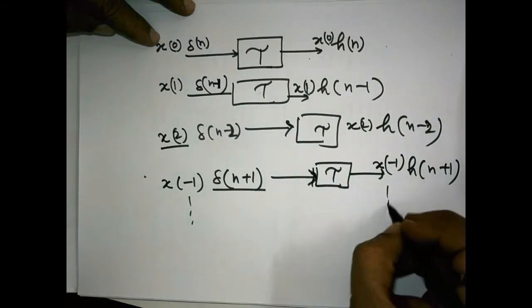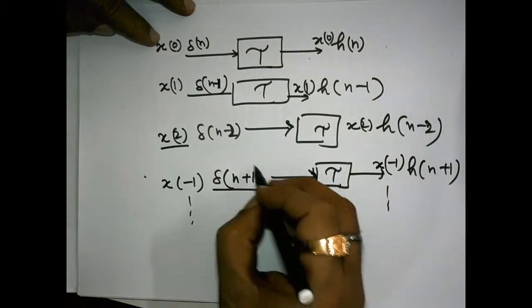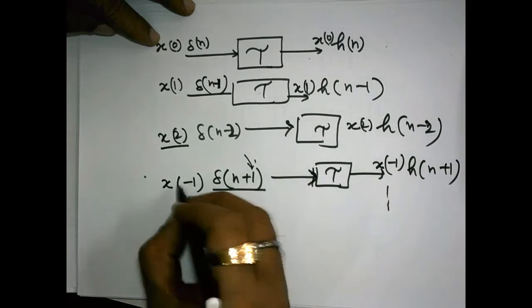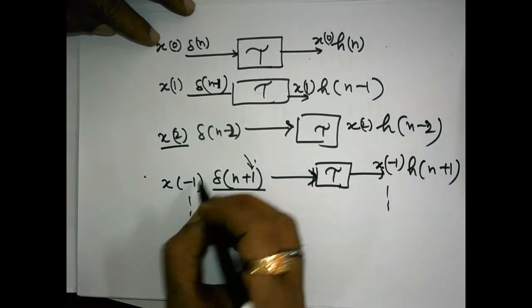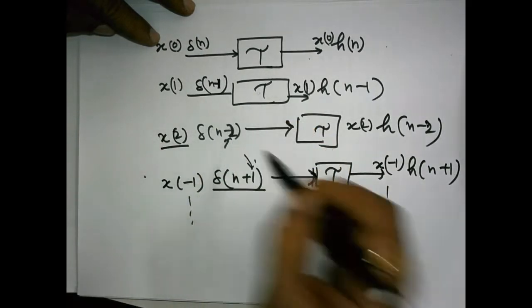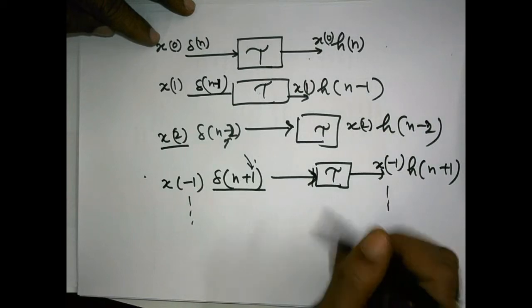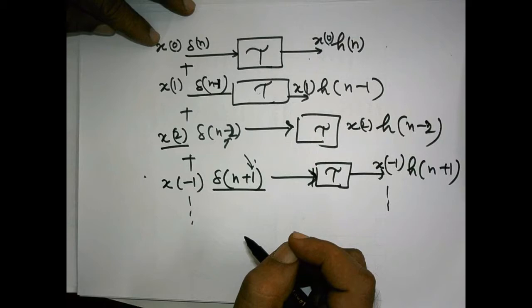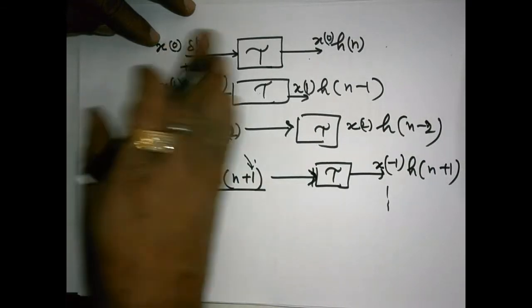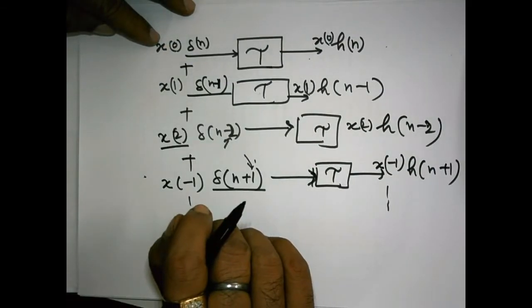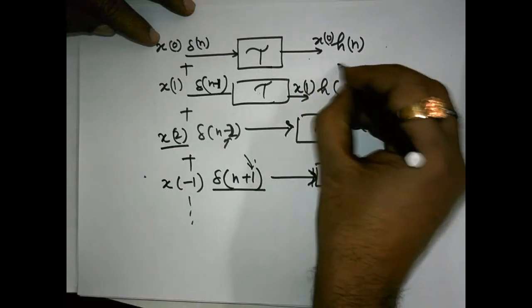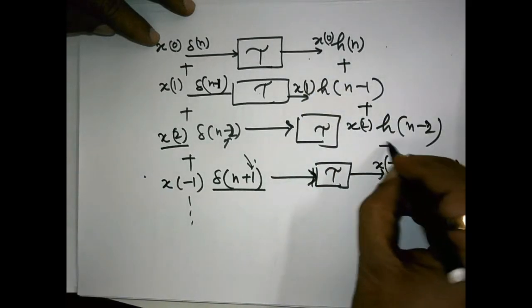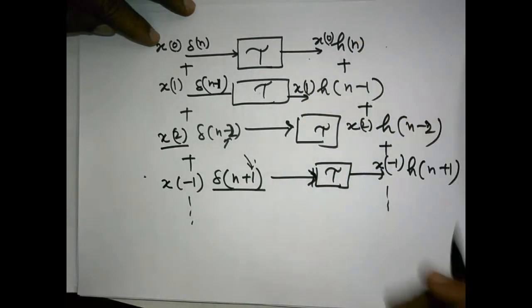Going this way, we can express it up to minus infinity, and on the other side up to plus infinity. If we add up all these values and apply the added value to the system, what the linearity and superposition property says is that all the outputs will also be added.